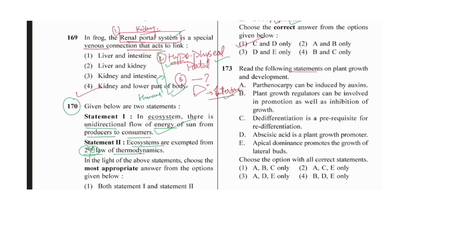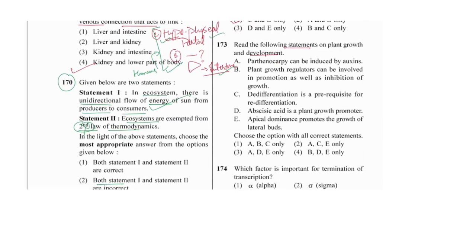Then read the following statements on plant growth and development, meaning about the hormones. They are asking on that basis, which will be very important. Parthenocarpy can be induced by the auxin hormone, that is correct. Plant growth regulators, that is the hormones, can be involved in the promotion as well as the inhibition of growth, that is also correct.